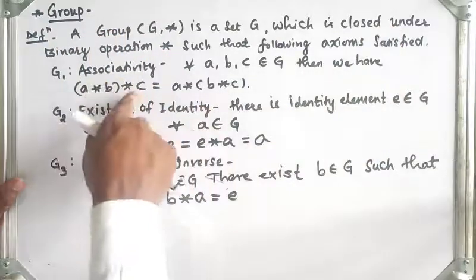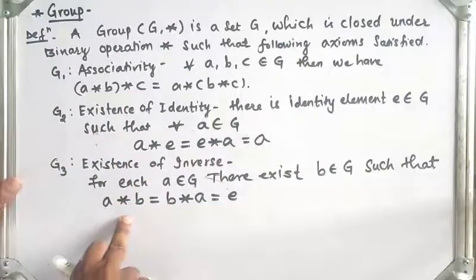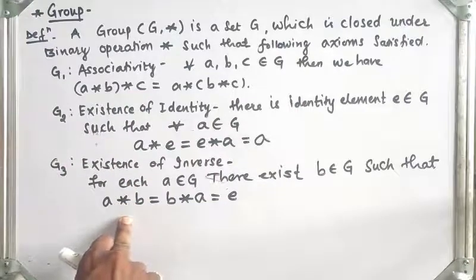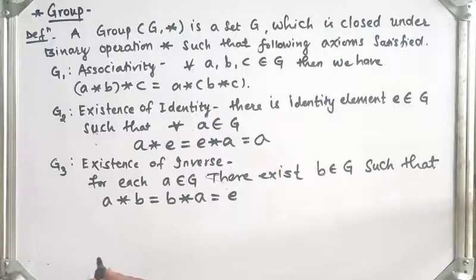Now the second property, associativity. Next, existence of identity and existence of inverse. If all these properties are satisfied, then set G is said to be a group. Now we will see some examples.